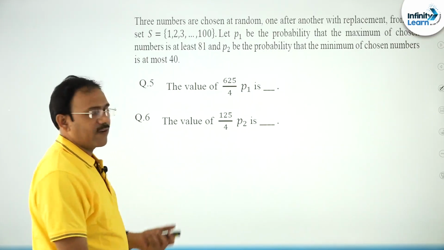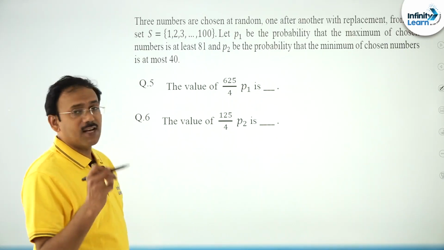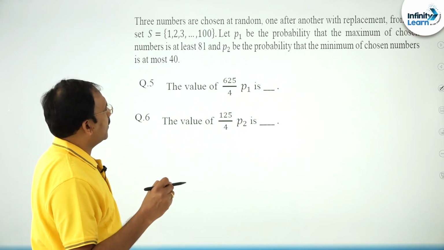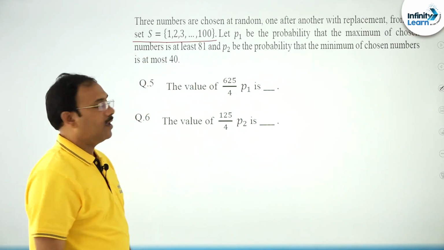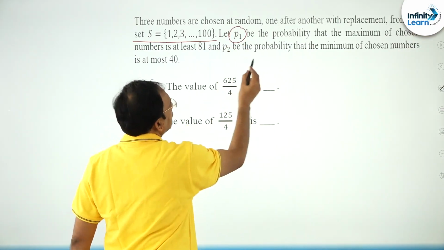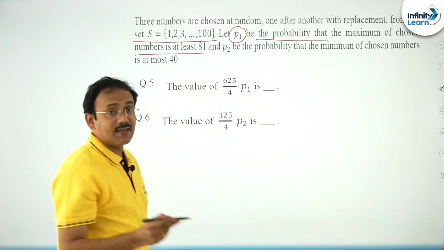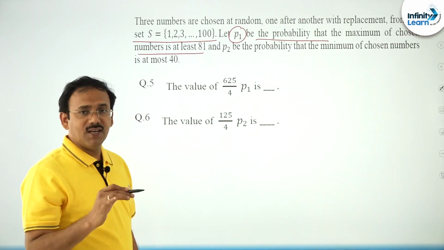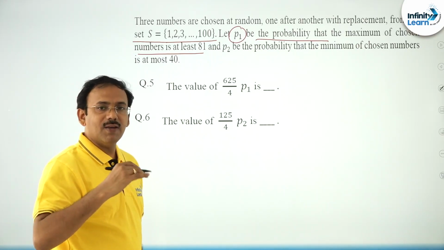So, it is a paragraph kind of question. There are two questions. You see, 3 numbers are chosen at random, one after the other with replacement, from the set S equal to 1 to 100. P1 is the probability that the maximum of the chosen numbers is at least 81. You see, you are choosing 3 numbers, the maximum of them must be at least 81, meaning 81 or more.